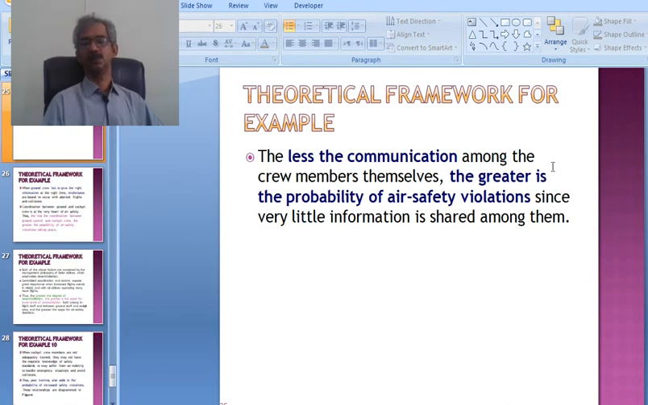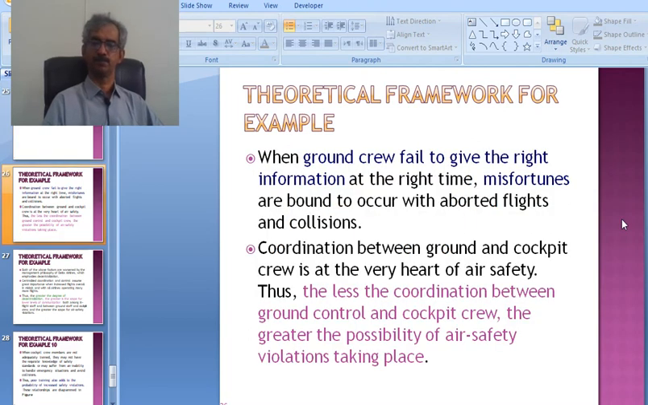So the less communication among the crew members themselves, the greater is the probability of air safety violations, since very little information is shared among them. When ground crew fail to give the right information at the right time, misfortunes are bound to occur, with aborted flights and collisions. Coordination between ground and cockpit crew is at the very heart of air safety. Thus, the less the coordination between ground control and cockpit crew, the greater the possibility of air safety violations taking place.